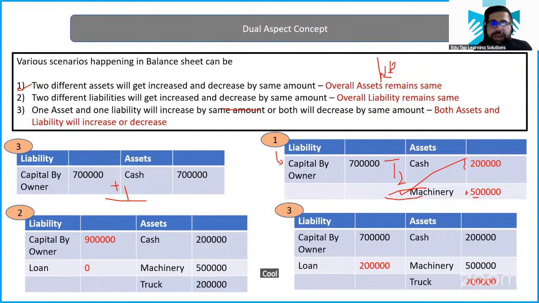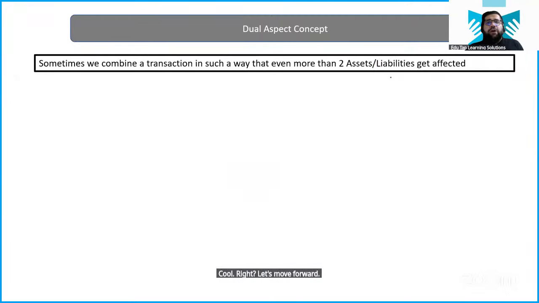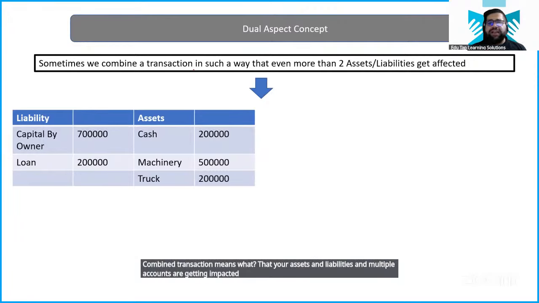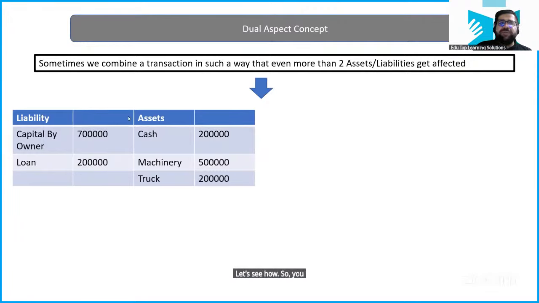Cool. Let's move forward now to understand certain more cases about dual effect. Sometimes a combined transaction can also happen. Combined transaction means that your assets and liabilities and multiple accounts are getting impacted. Let's see how. So you have this balance sheet with you.